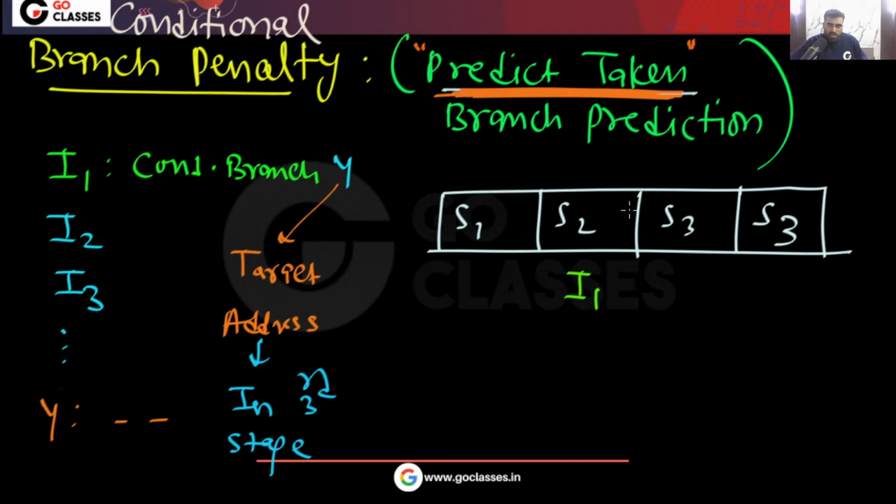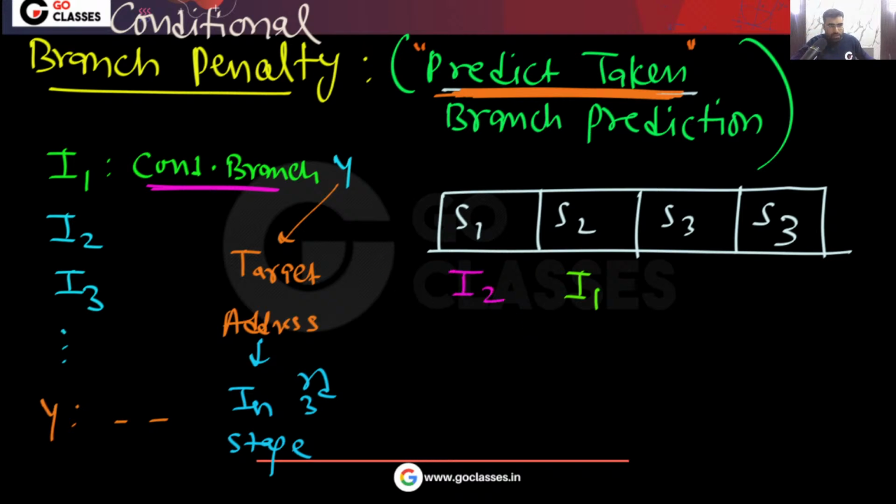Very simple question. In the second stage, we don't know the branch target address. It will be available in the third stage. It is given in the question that the branch target address is computed in the third stage. So when this conditional branch instruction is in stage 2, I2 will come into the pipeline.